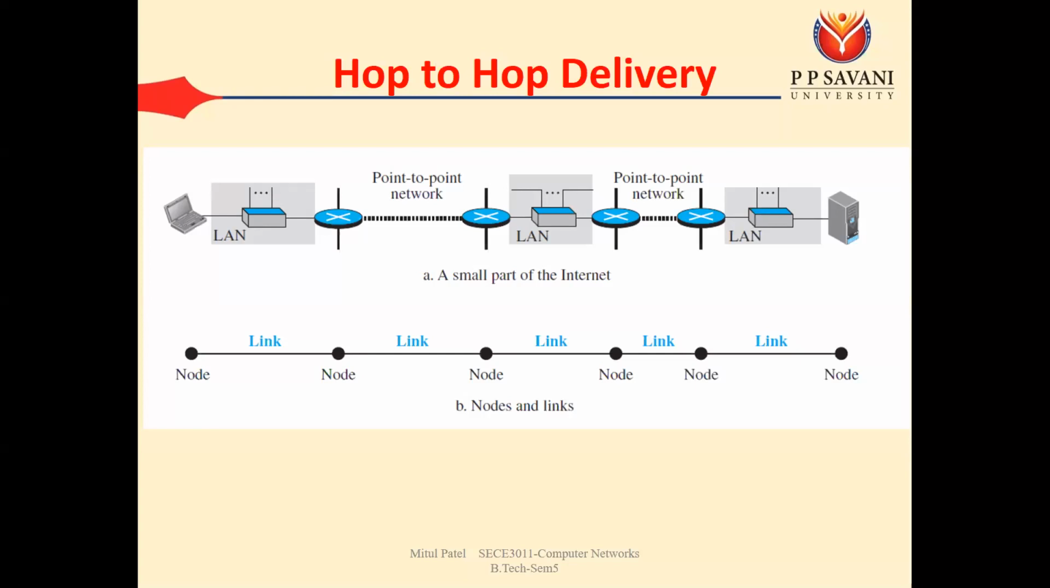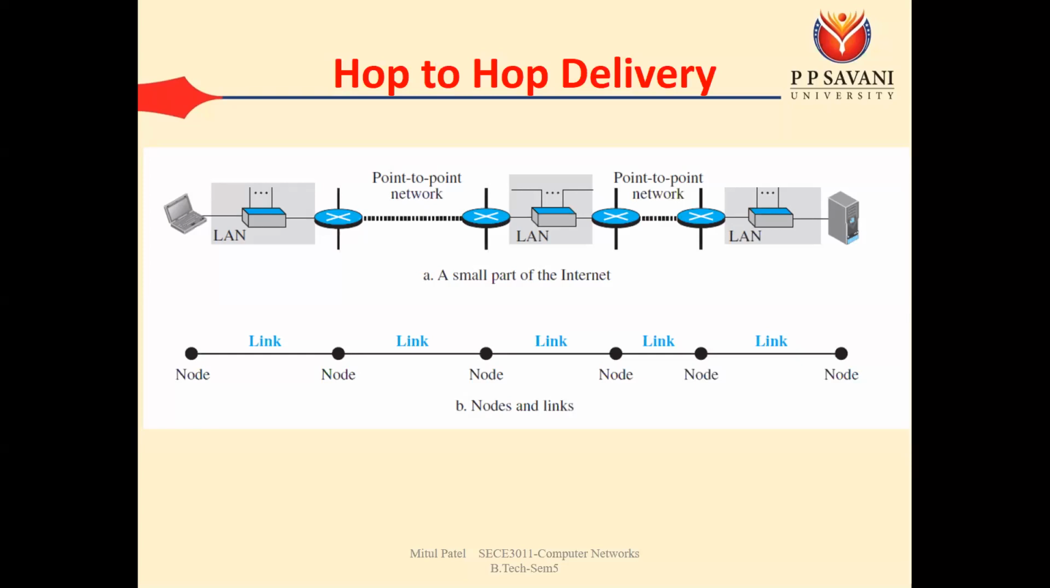Okay, so these 5 types of deliveries are there, but majorly we have hop to hop, host to host, and process to process. What is the meaning of hop to hop delivery? You know that if you are searching something on Google, your request will not go directly to the Google server. The reason is it has to pass through some intermediate networks.